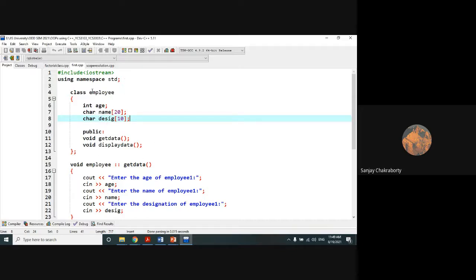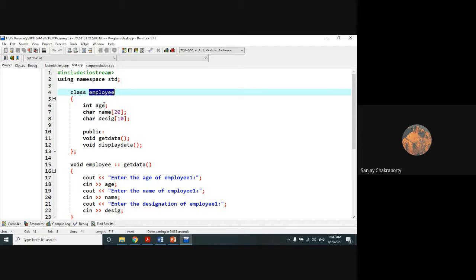Now here in this very simple program, I have defined one class whose name is employee, and I have defined a set of members within this employee class. Employee contains three data members: age, name, and desig.